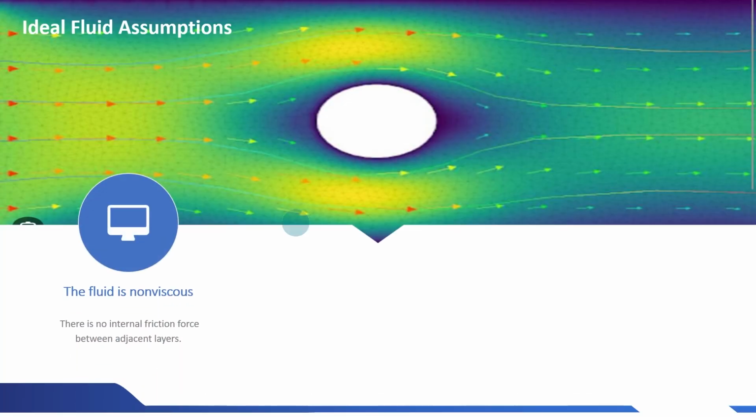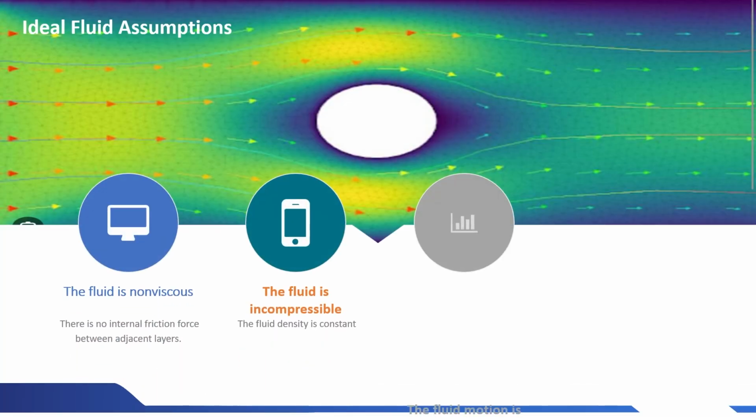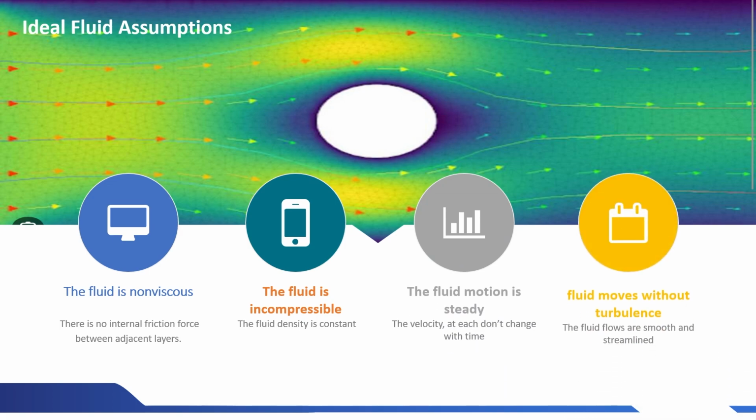Ideal fluid assumptions. To understand many aspects of fluid motion, we can imagine a special kind of fluid called an ideal fluid. This isn't how a real fluid might behave, but it helps us simplify the analysis by assuming certain properties that a real fluid does not always have. An ideal fluid has four key properties: the fluid is non-viscous, the fluid is incompressible, the fluid motion is steady, and the fluid moves without turbulence.